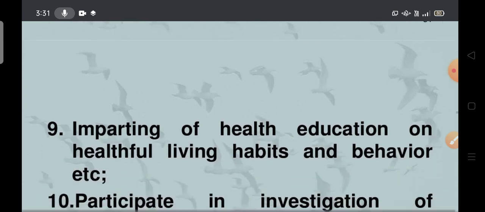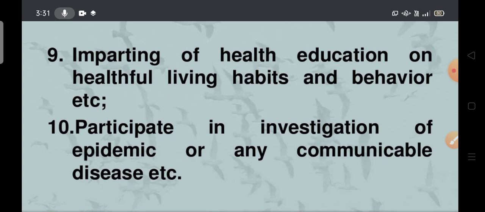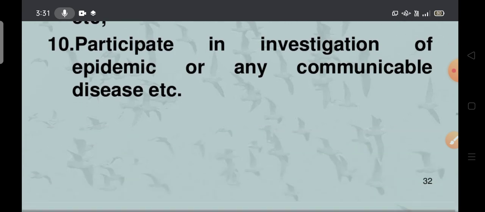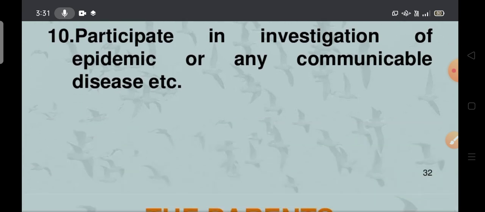Next, imparting and spreading health education and healthful living habits and behavior, etc. She has to educate and give awareness on healthful living habits and behavior. Next, participate in investigation of endemic and epidemic. She has to be involved in the investigation of an epidemic or any communicable disease. Epidemic is nothing but the sudden outbreak of diseases.